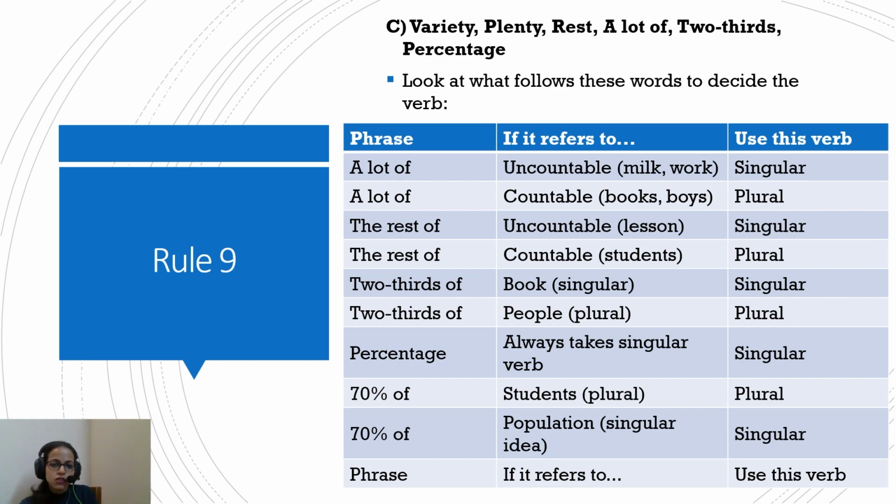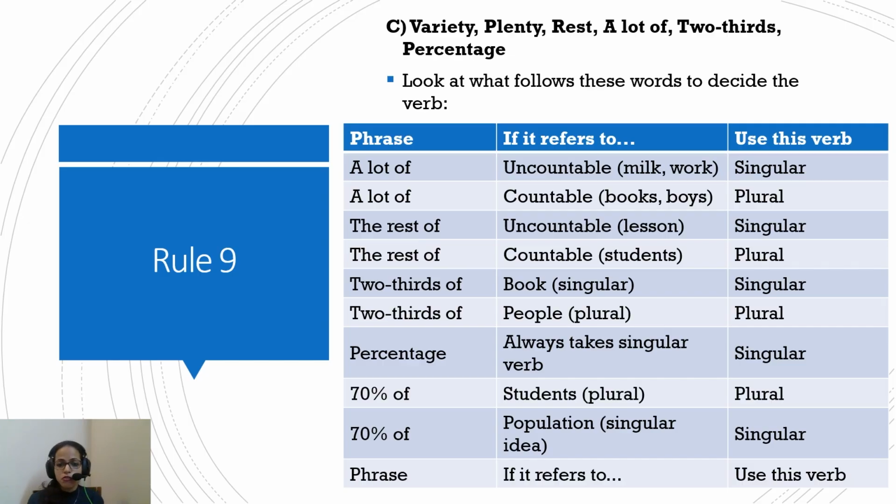For example, the phrase a lot of, when followed by an uncountable, like milk or work, takes a singular verb. If it is followed by a countable, like books, toys, a plural verb will follow. Similarly with the phrase the rest of: countable, plural verb; uncountable, singular verb. Basically, if you cannot count it, you just take it as one. If you can count it, then it can be plural, and hence the plural verb follows.